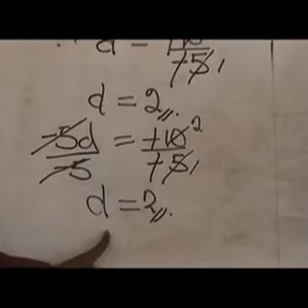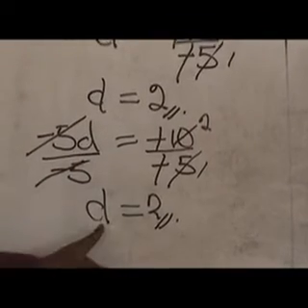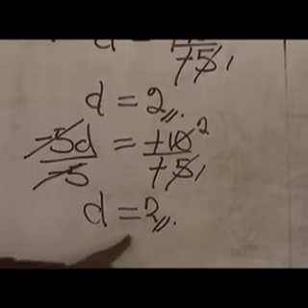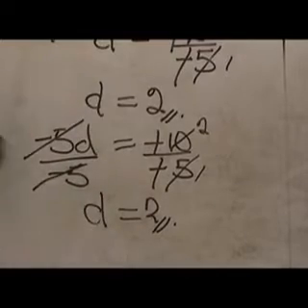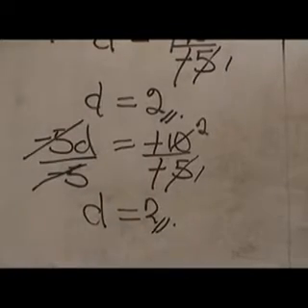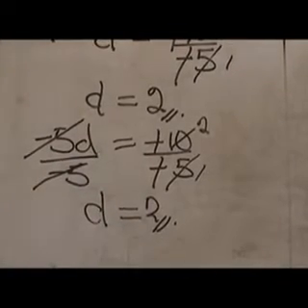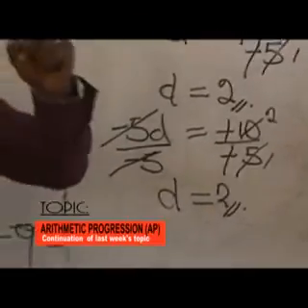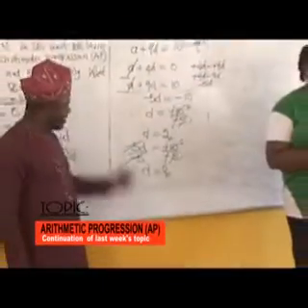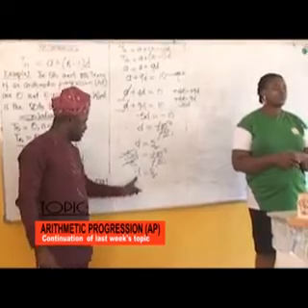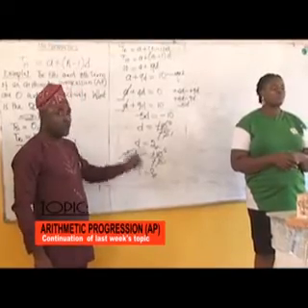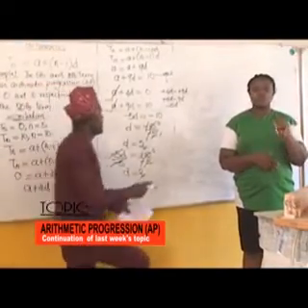Now we have gotten our common difference as d. All you need to do as a student is to substitute the value of your common difference into either equation 1 or equation 2. Both equations will give you the same results. Let's look at equation 1. Putting d equals 2 into equation 1. So let's do that.